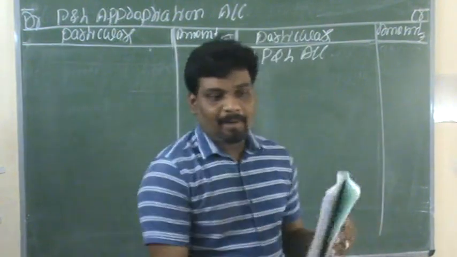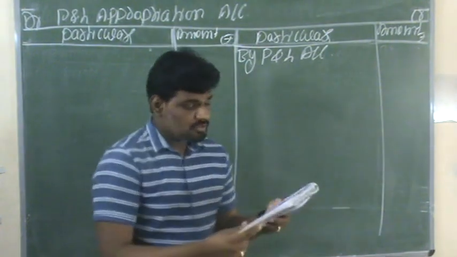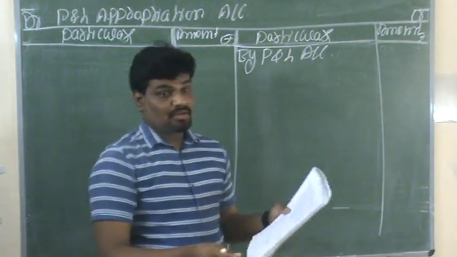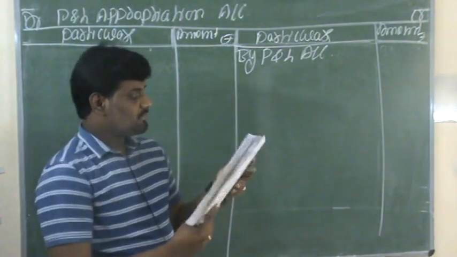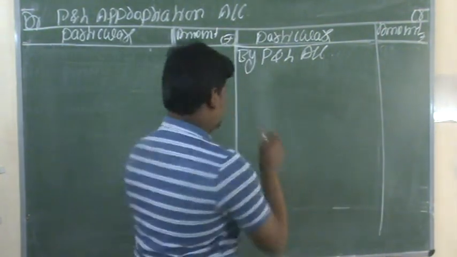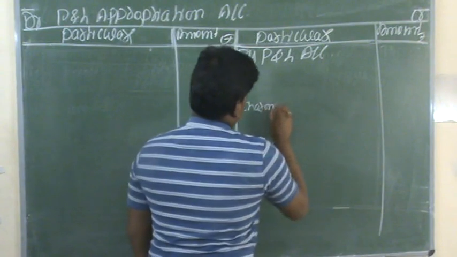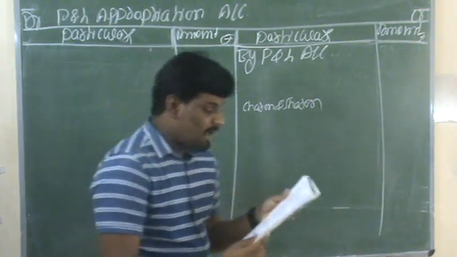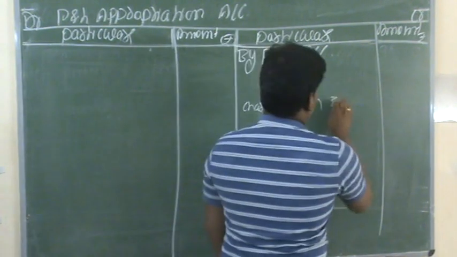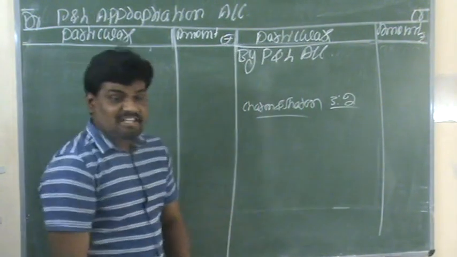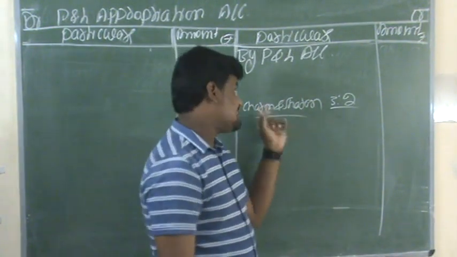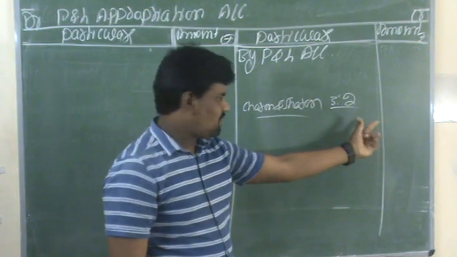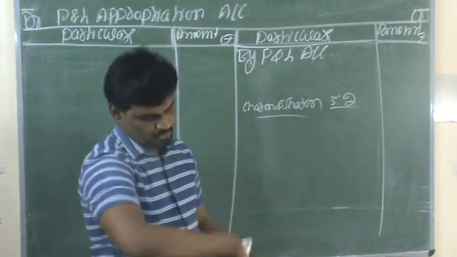This is quite different compared to the previous two questions. So all of you observe page number 27 and question number 5. Observe the question carefully. Here Charan and Sharan share profits and losses in the ratio of 3:2. Actually, in this business organization there are two partners, namely Charan and Sharan. Both partners share profits and losses in the ratio of 3:2. This is the profits and losses sharing ratio.